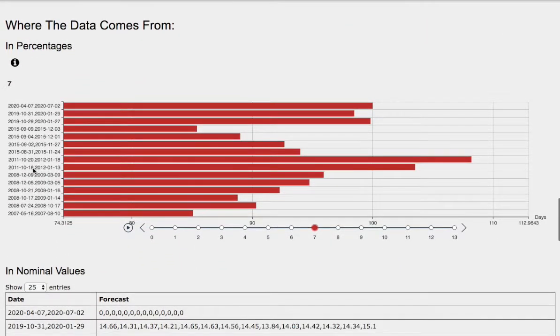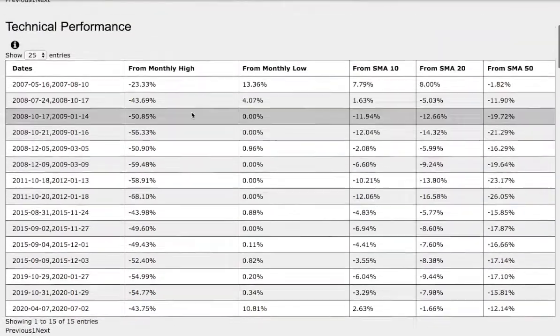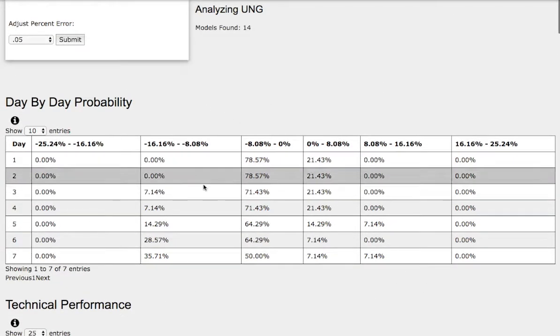So the model that we just examined was October 17, 2008 to January 14, 2009. Back then, natural gas was down, let's say, around 11.3%. And if we head back to the day-by-day probability model, and if we progress to the 7th day, that coincides with this standard deviation of 36% chance of being between negative 8% to negative 16%.